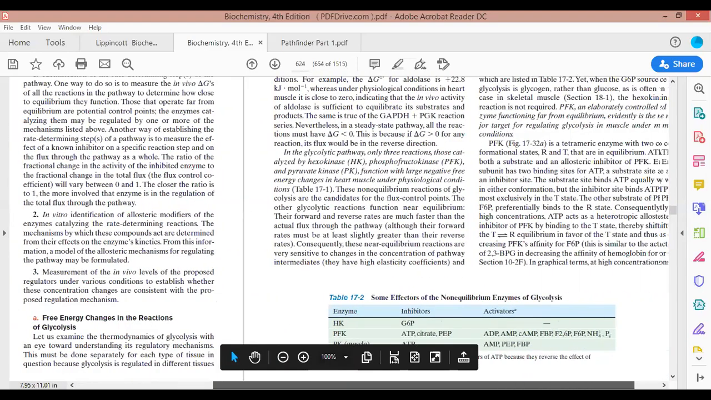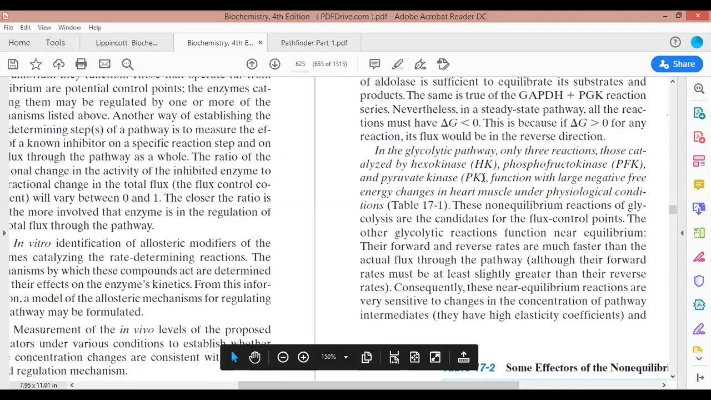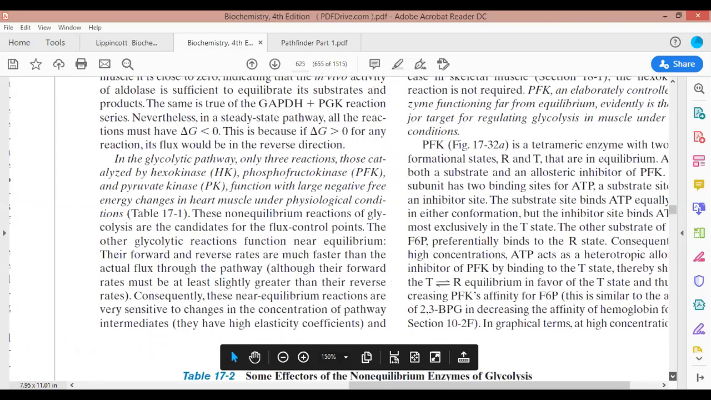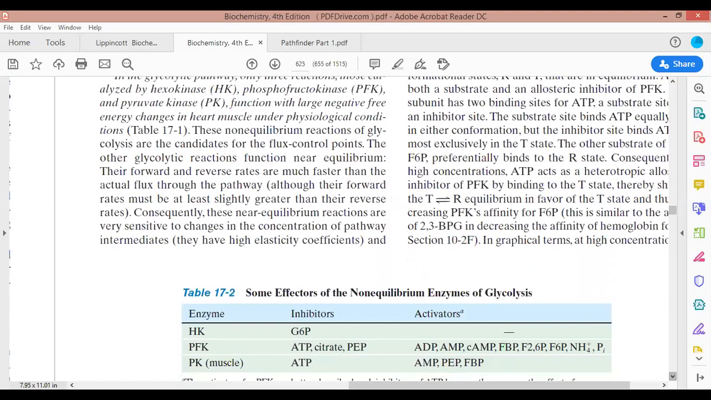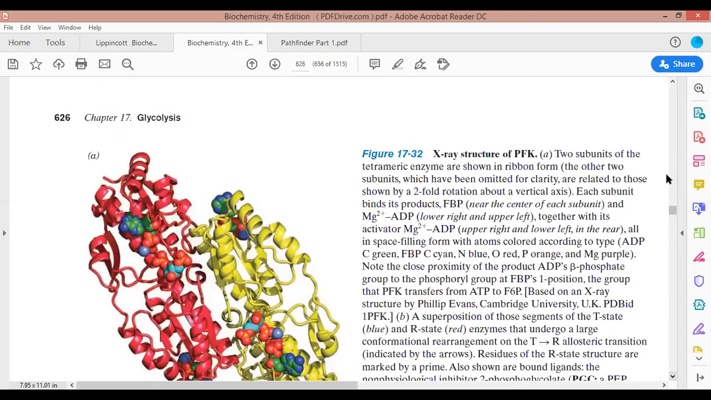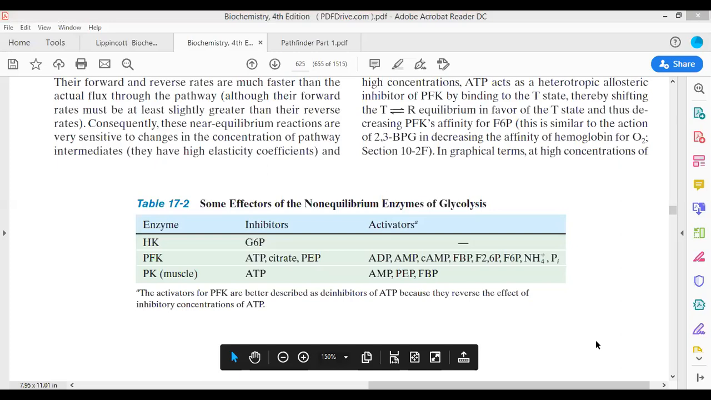See this. There are three different reactions in the case of glycolysis that will control the rate of glycolysis. Which are the three different reactions? You can look at the diagram which is being shown to you and try to draw this diagram. Now see which are the activators and inhibitors of PFK.